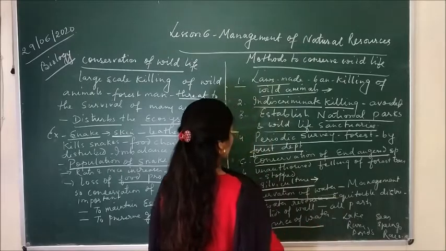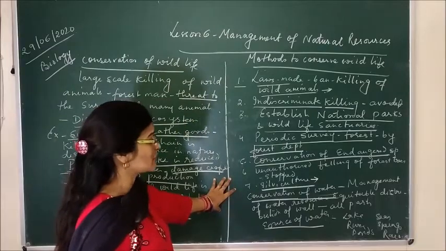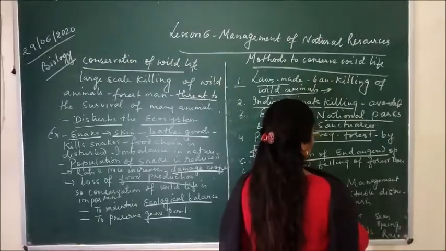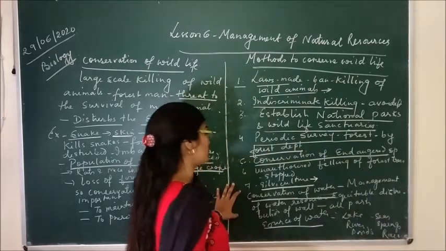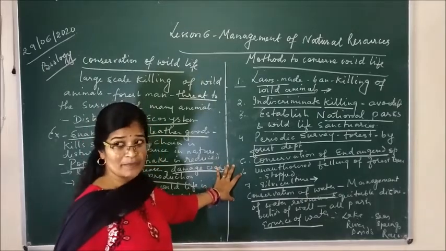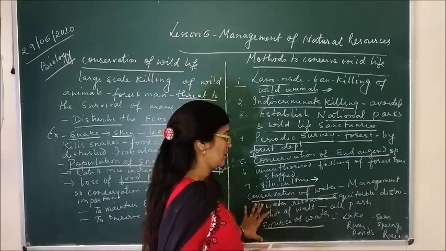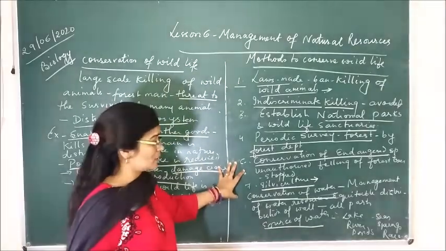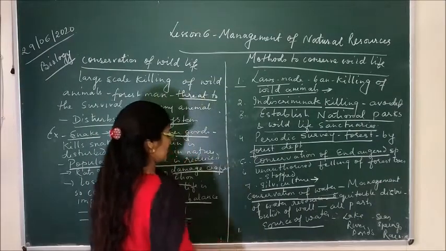Before studying the conservation of water, you all know that water is very important for all of us. There are different sources of water. The main source of water is the rain. Besides this, there are lakes, rivers, ponds, springs, seas and so on. Management of these water resources is very important so that all people in the country get an equal distribution of water in all parts of India. There are many ways to conserve water. Only one thing I will discuss today, and the other points I will discuss tomorrow.